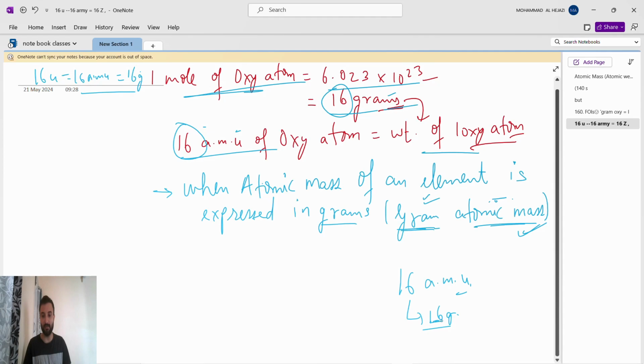The atomic mass is 16 and we express it in gram, so 16 gram.